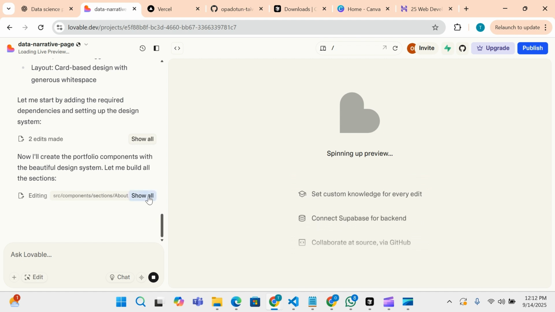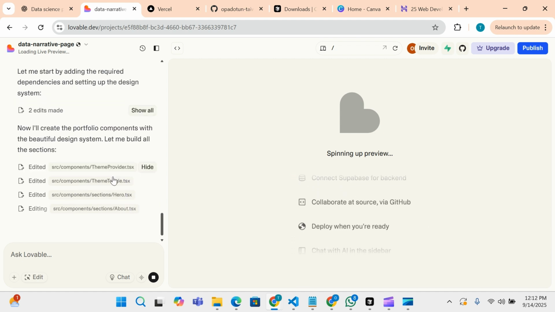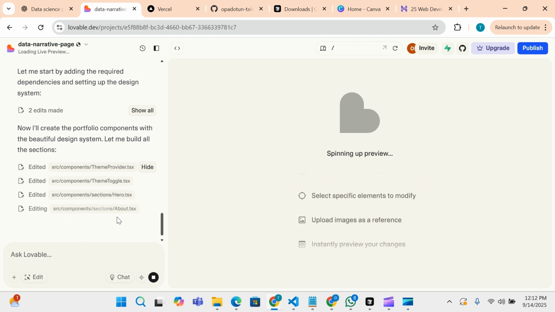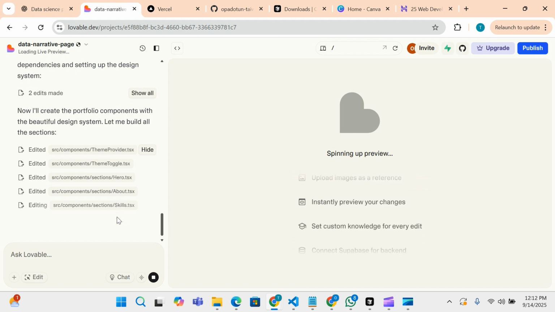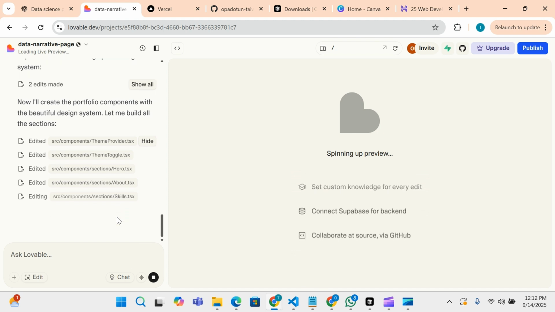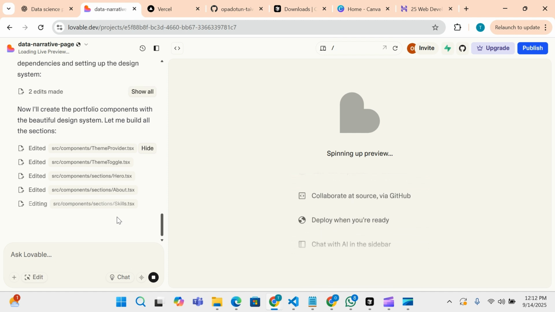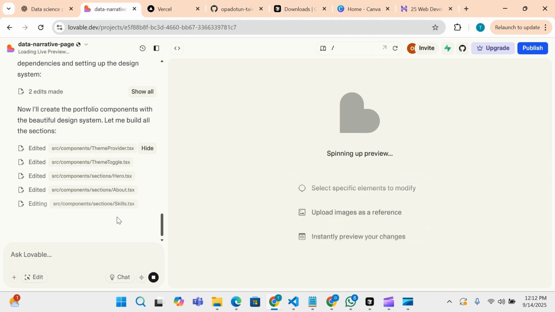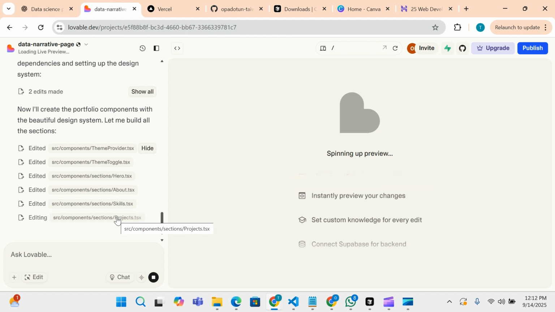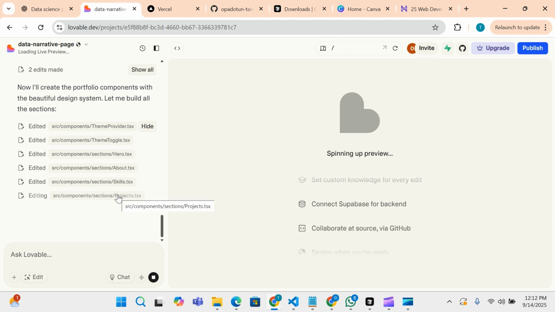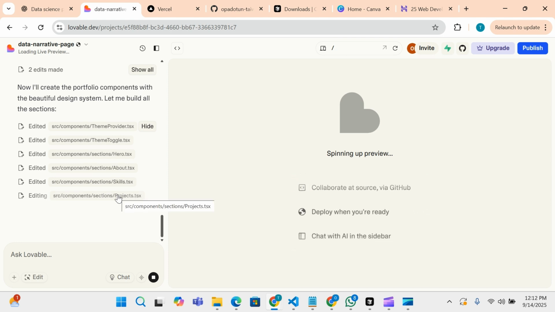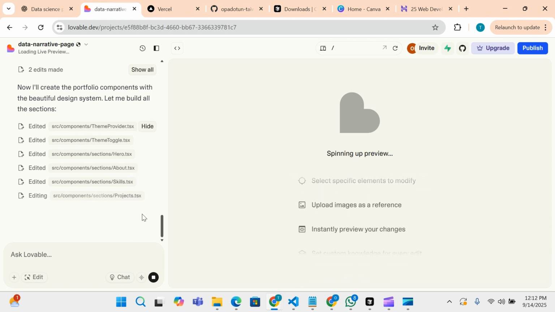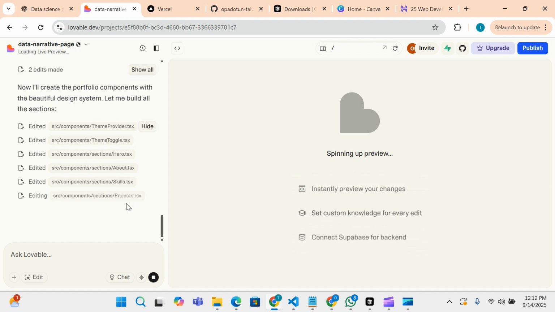So you can see, you can show all. So this is basically what it's already doing. It has created the hero section, so it's creating the about part of the portfolio now. I mean, this is interesting. So it's in the project part now, and it's using TypeScript. You can see the extension here.